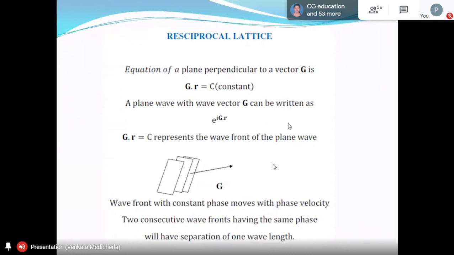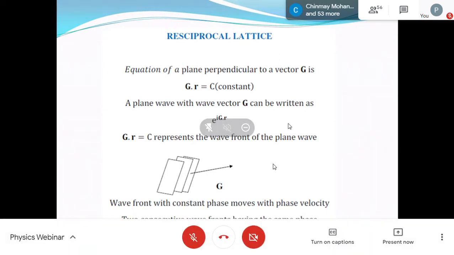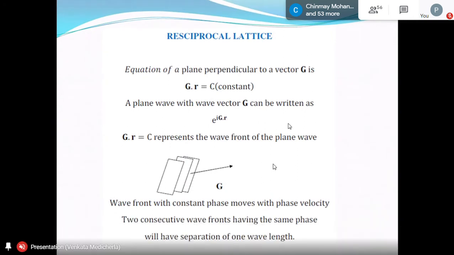So what will happen in case of reciprocal lattice? This wavefront actually becomes your lattice plane. Here we have a lattice plane, which is a set of discrete points. So we have many lattice planes. I have already told you, you can have infinitely many parallel lattice planes in a lattice. One set of parallel lattice planes will have one reciprocal lattice vector perpendicular to those planes. We can find out its magnitude and other things. But you have to understand this plane wave concept. Only then can you define the reciprocal lattice.